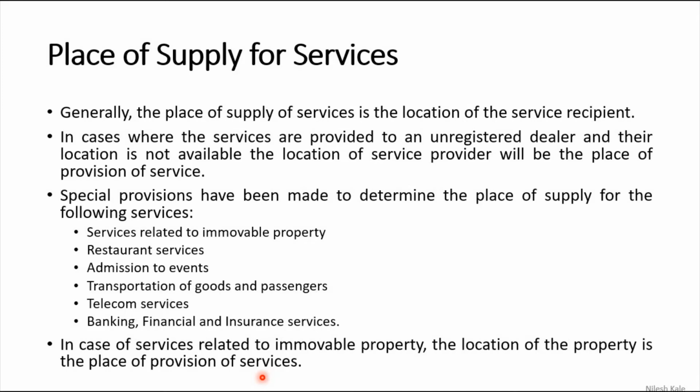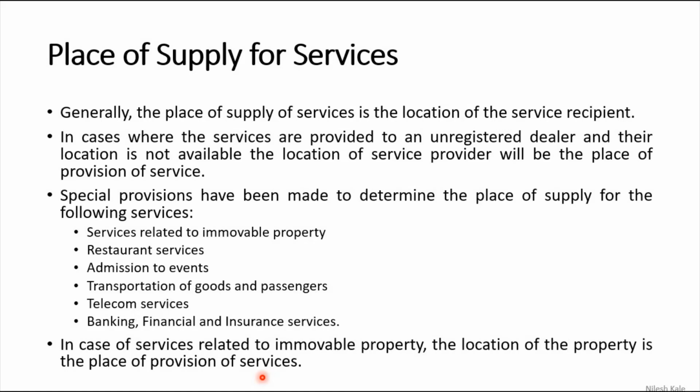I have a garden. Let me give you an example. I have a garden which is very much adjacent to my home residential place. Now I call someone from other state, some professional gardener, to do the annual maintenance of the gardening. If that person is coming from another state to my state, and is supplying service in the garden at my place of residence, then what is the place of supply of service?